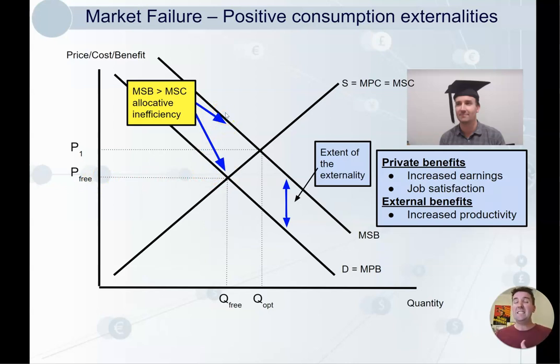It is still allocative inefficiency though, because if I consumed one extra unit of education, let's say an extra semester of education, then society gets more benefit than cost. If I consume one more, again, society gets more benefit than cost. So in society's view, I should be consuming more education. That would be ideal. That would be allocatively efficient.